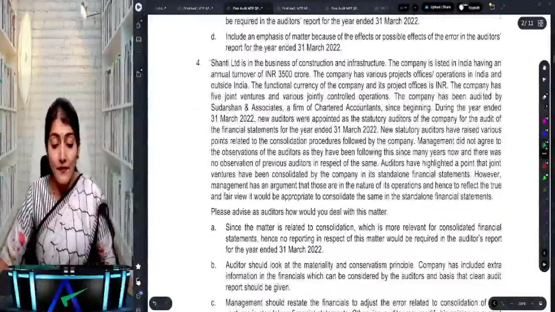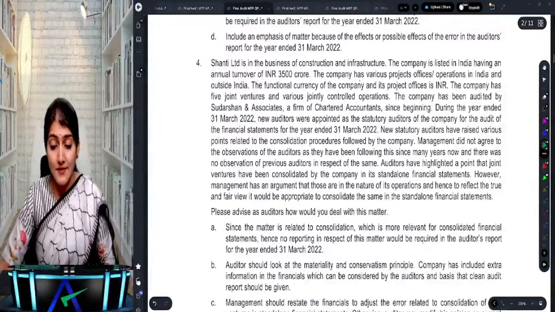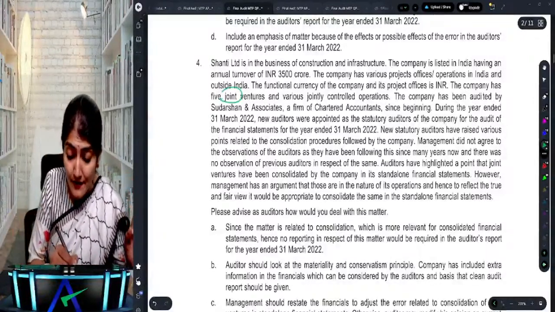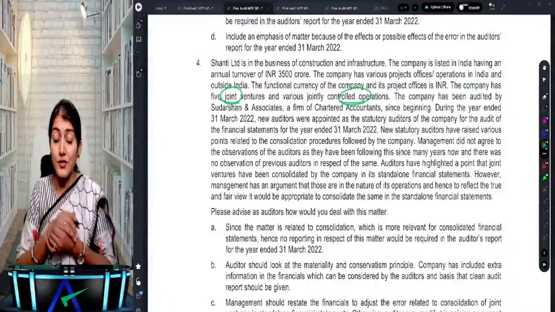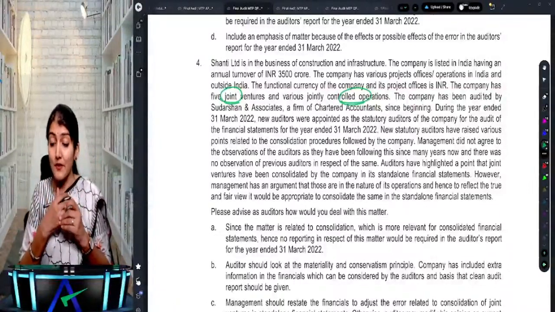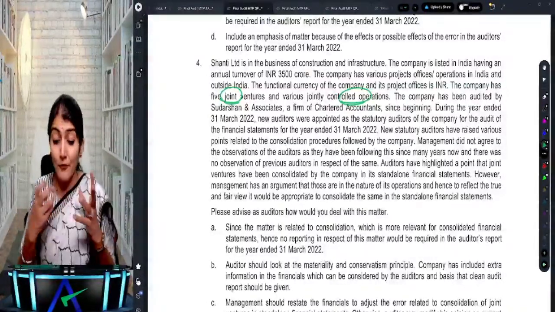Okay. Right. Shanti Limited is in the business of construction and infrastructure. The company is listed in India. The company has various projects. The functional currency is INR. The company has 5 joint ventures and various jointly controlled operations. The company has been audited by Sudarshan and Associates, a firm of chartered accountants, since the beginning. During 2022, new auditors were appointed as the statutory auditors of the company for 22.